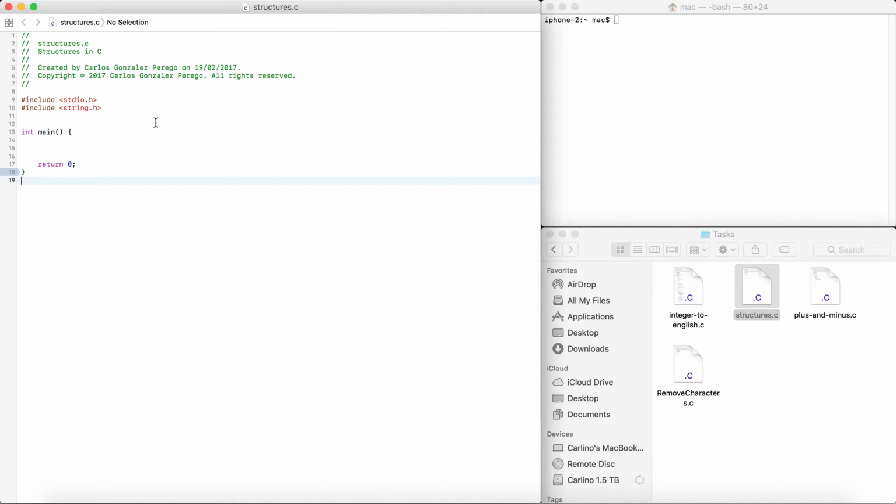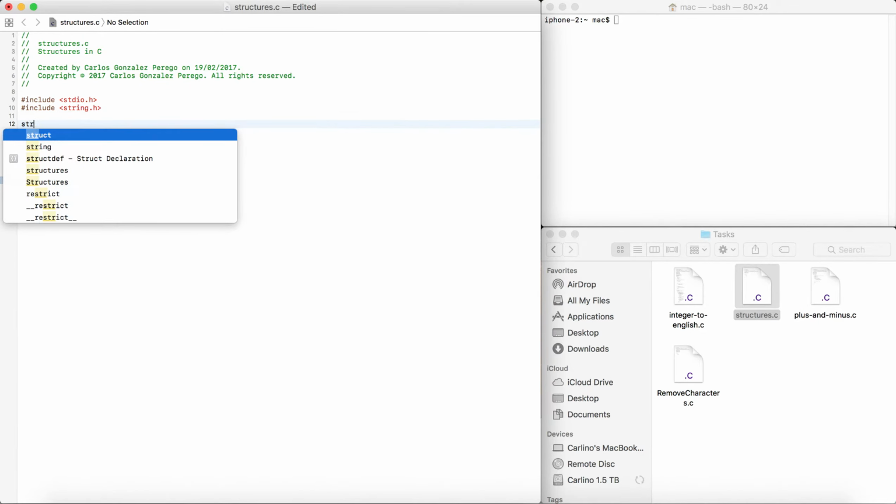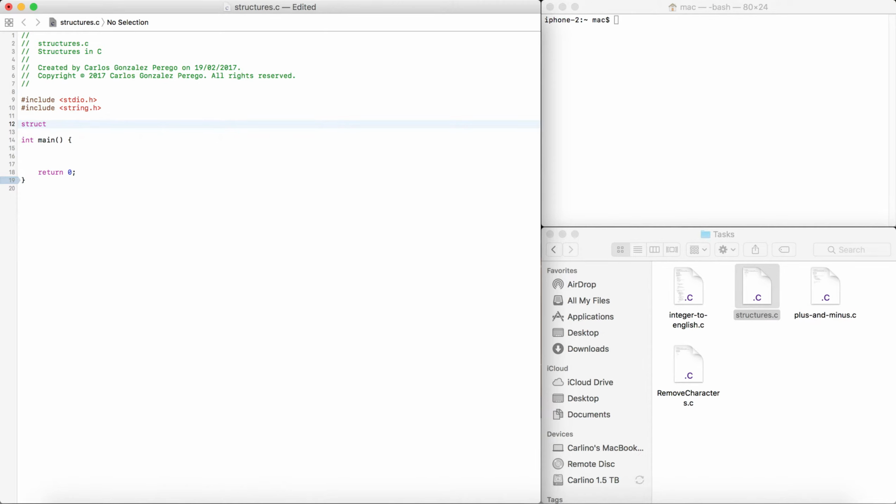Basically, a structure can be defined outside main, outside any function, with the keyword struct. Just imagine I have a library, and I want to keep track of every single book I have in it. I'm going to create a structure called book. Then I open brackets, and structures always have a semicolon afterwards. That's annoying, but that's just the way it is.